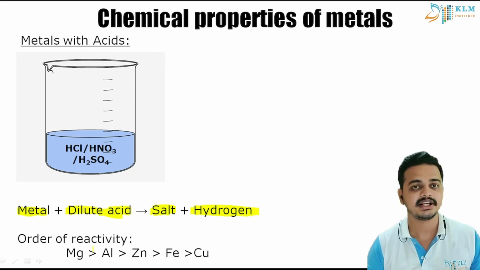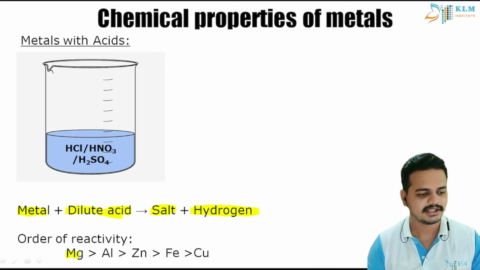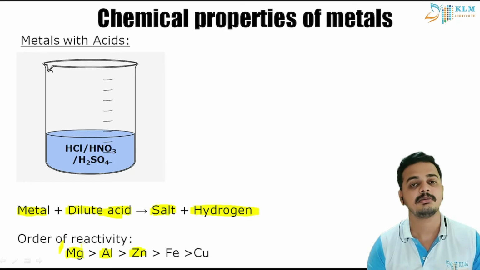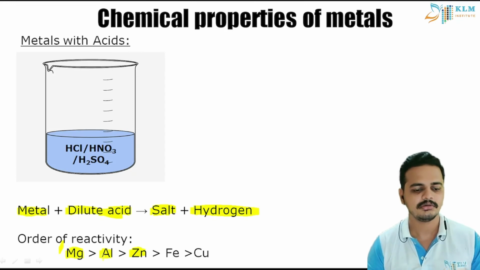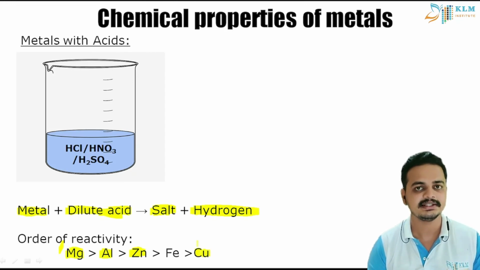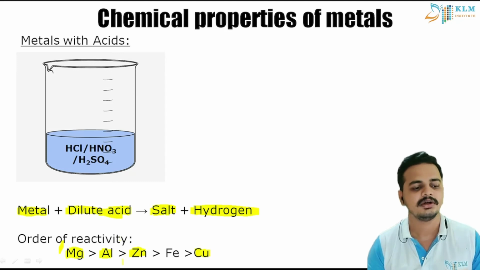Some of the metals react vigorously, such as magnesium, aluminium, and zinc. This is the order of reactivity, students. Magnesium is very reactive. It is more reactive than aluminum, more reactive than zinc, more reactive than ferrous, that is iron, more reactive than copper. So copper is the least reactive in this particular order of reactivity. We will study the order of reactivity in detail in a further slide.